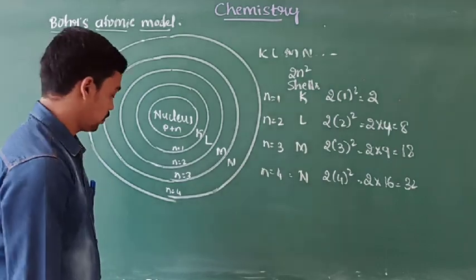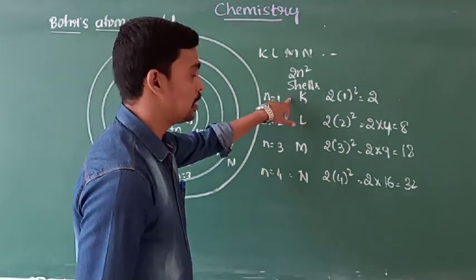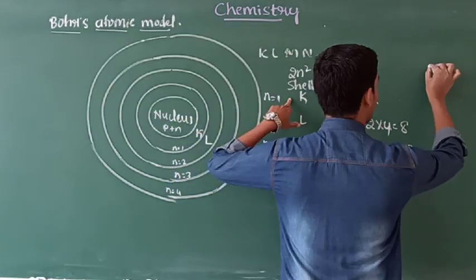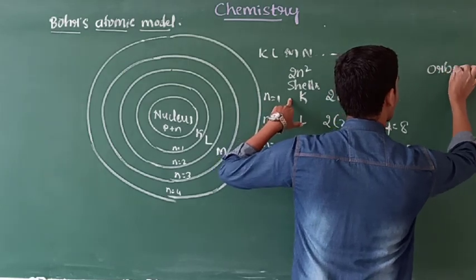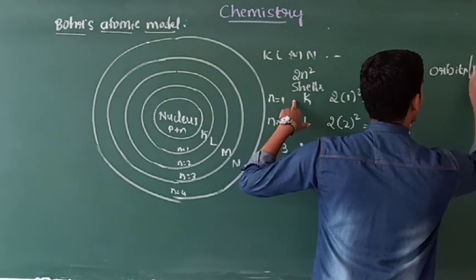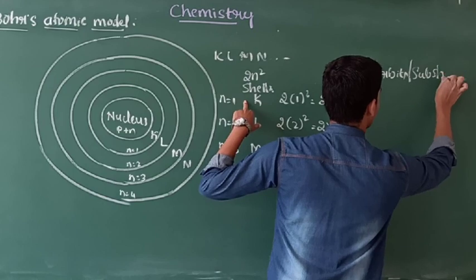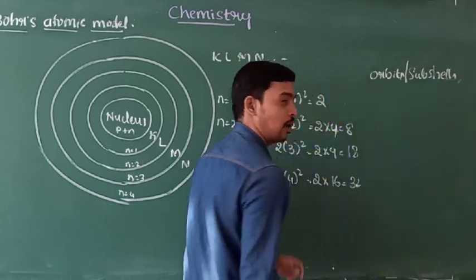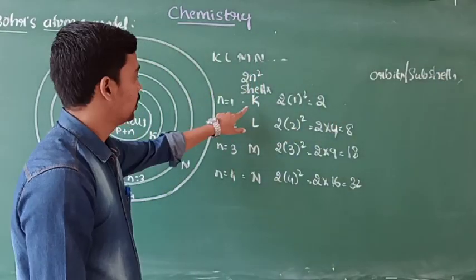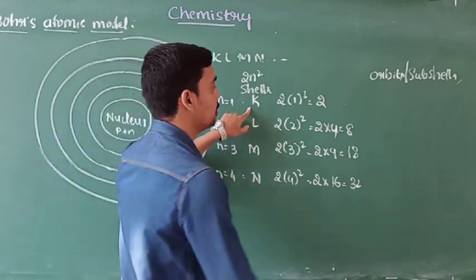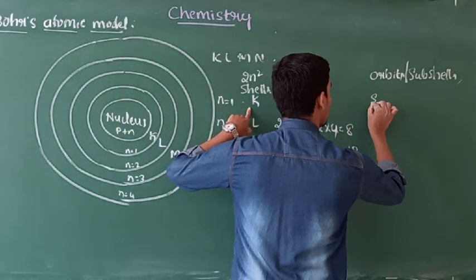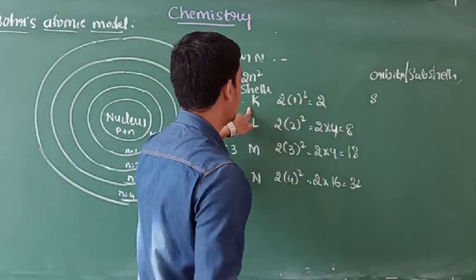Next to this, these shells again have orbits, or subshells. In that, the first one, K shell, has orbit s. Use small letter s.